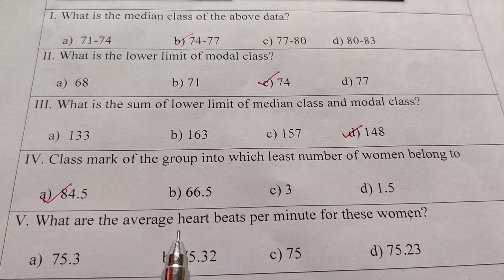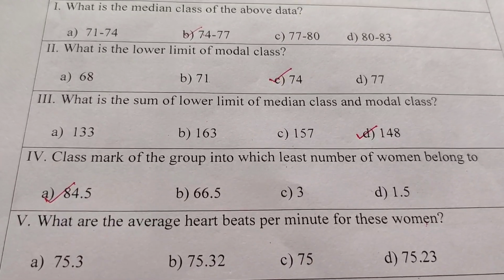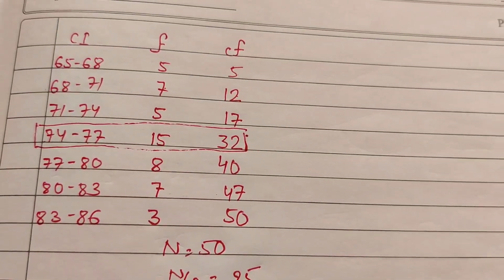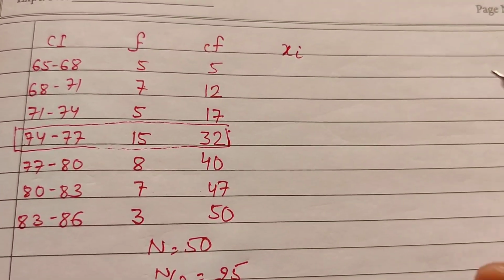Now, what are the average heartbeats per minute for these women? Average heartbeat means the mean of the given table. This is the table.